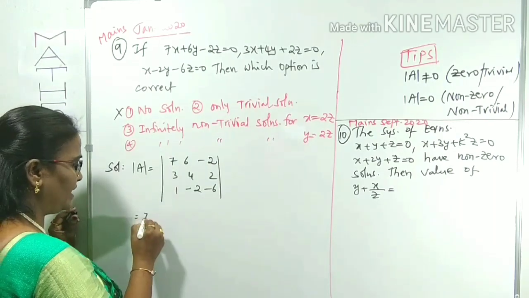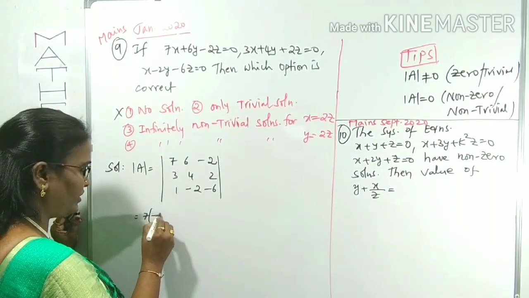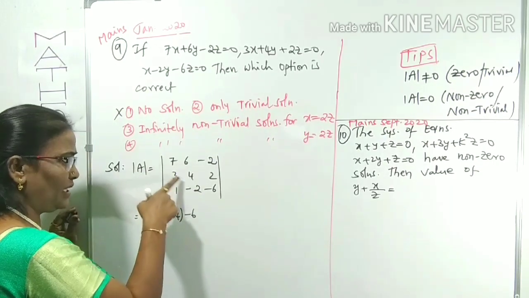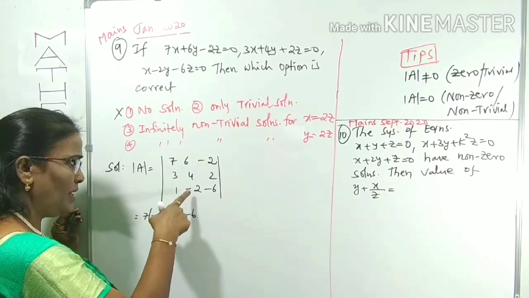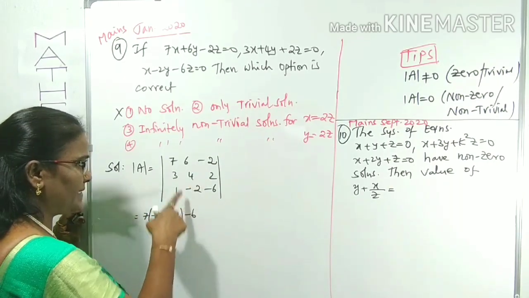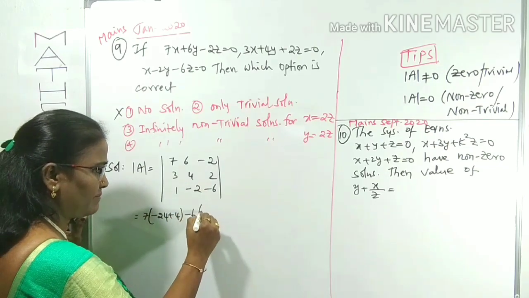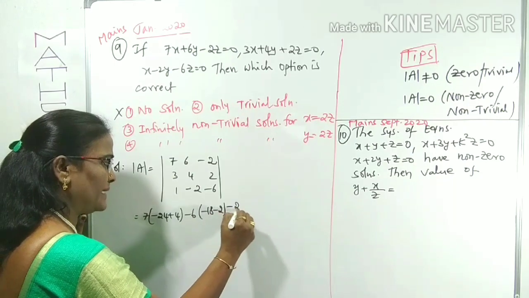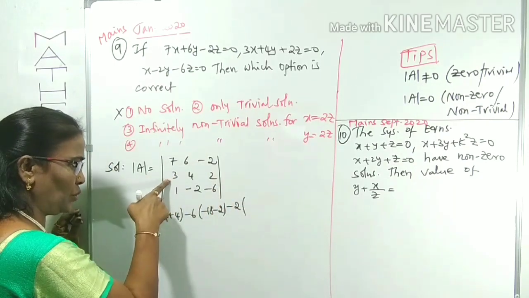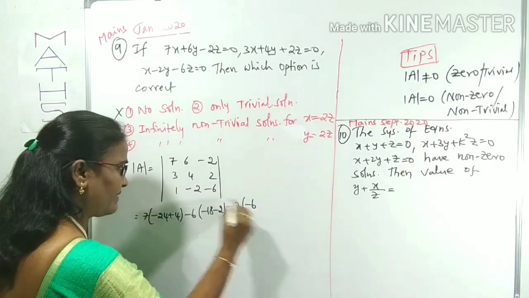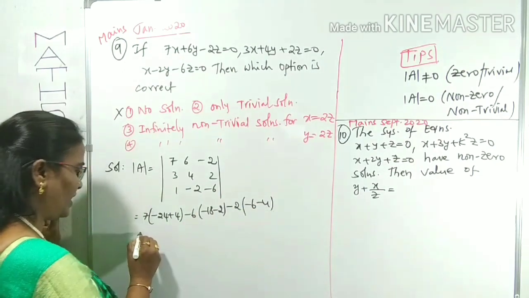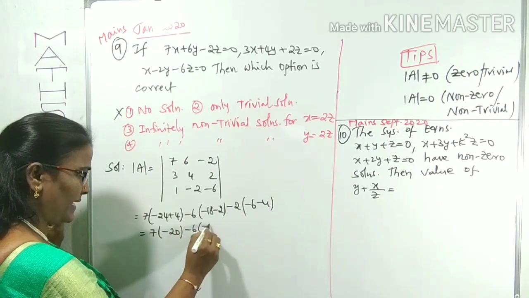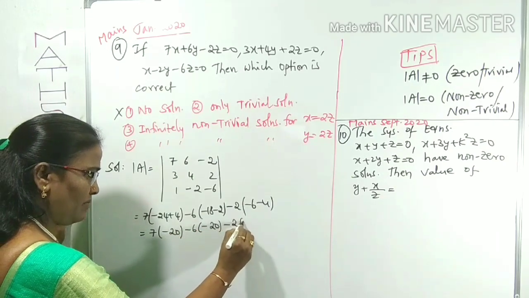Let's check. 7 into (4 times minus 6 is minus 24, minus 4) minus 6 into (3 times minus 6 is minus 18, minus 2) minus 2 into (3 times minus 2 is minus 6, minus 4). That is 7 into minus 20, minus 6 into minus 20, minus 2 into minus 10.